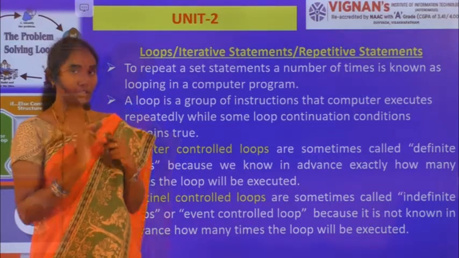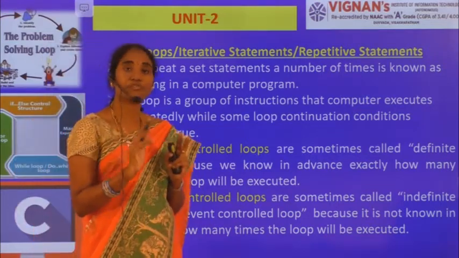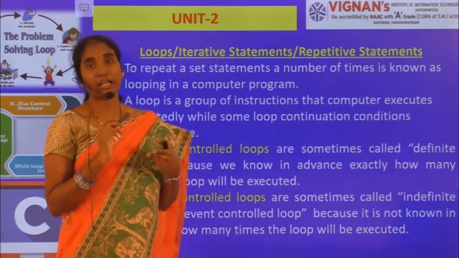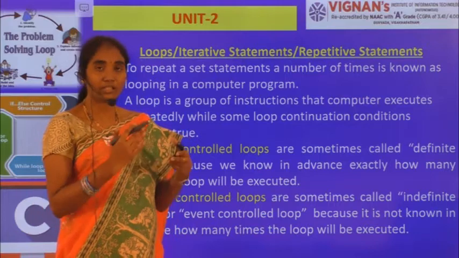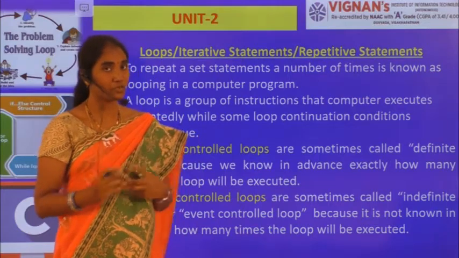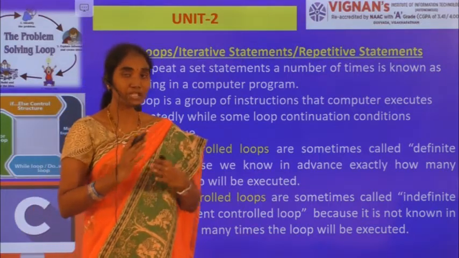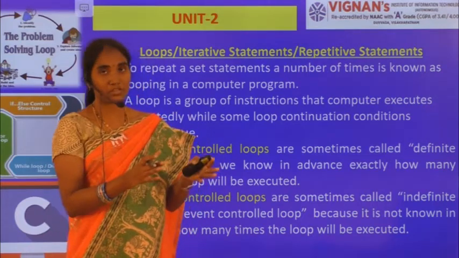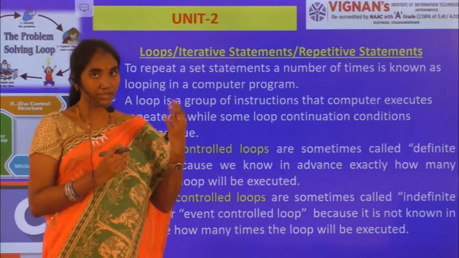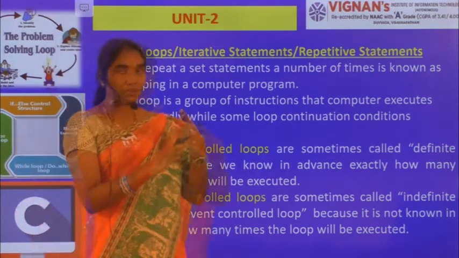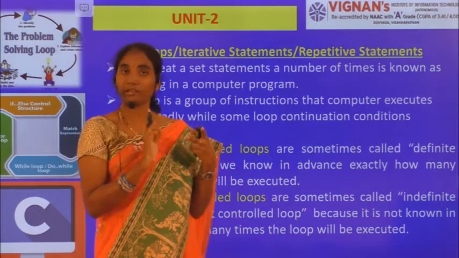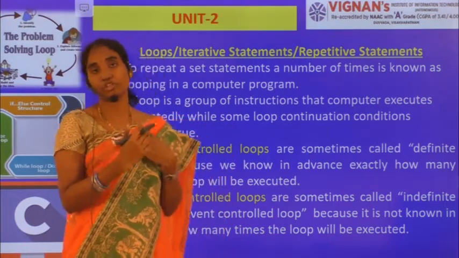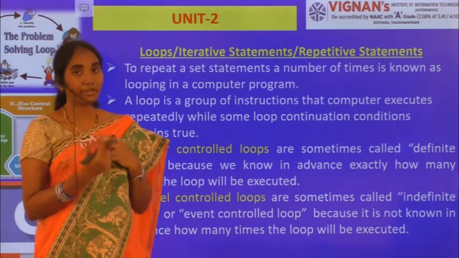Printf, enter the marks of student 1, scanf, read marks, and again printf, enter the marks for student 2, student 3, student 4, likewise enter the marks for student 100. So you are writing 200 statements, 2 statements, one for writing the message and another for reading the corresponding marks. So printf and scanf statements together you are writing 100 times for 100 students.